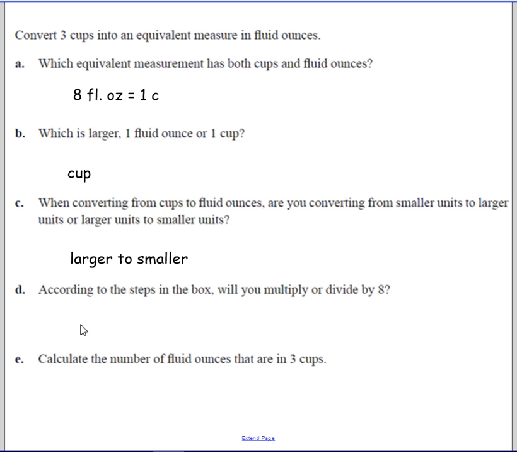And again, when we go larger to smaller, we're going to need more of them, so we need to multiply in order to do that. So we have 3 cups, and we're multiplying it by the 8 ounces in 1 cup. So we have the 8 from our unit multiplier, and that will give us 24 fluid ounces, being the equivalent of our 3 cups.